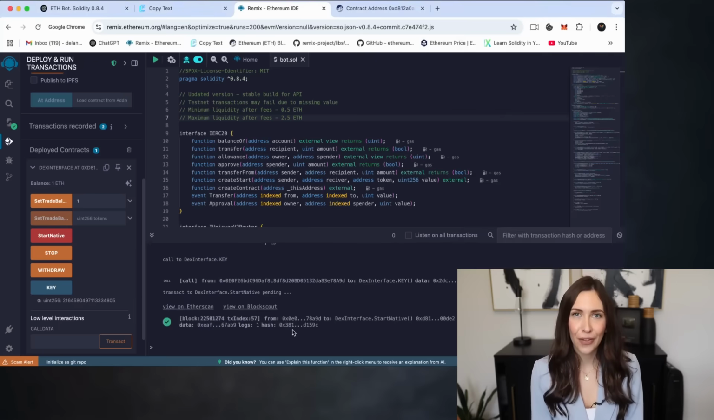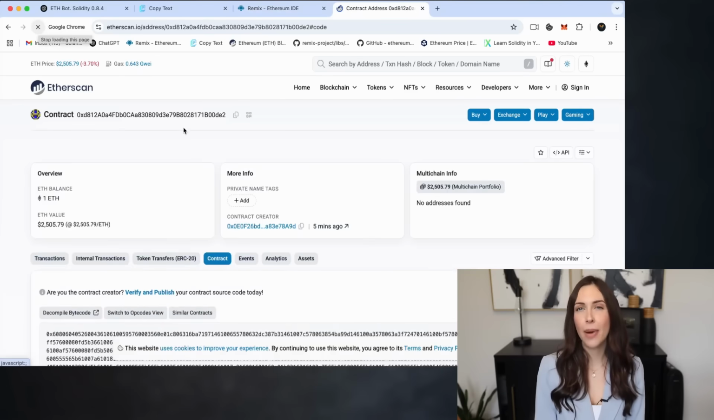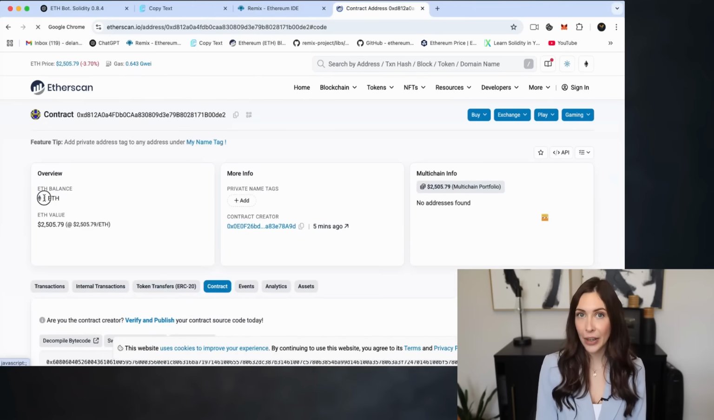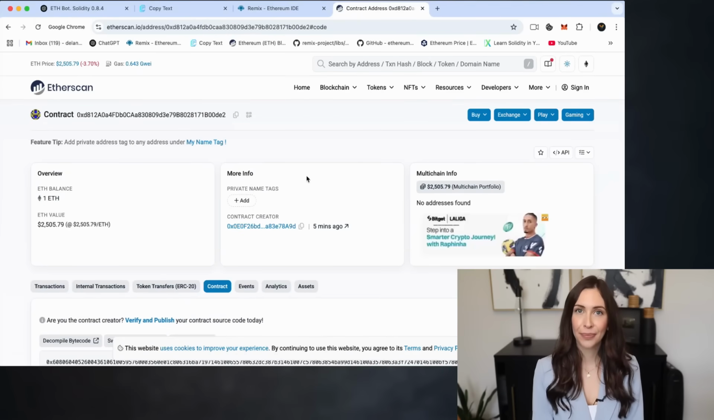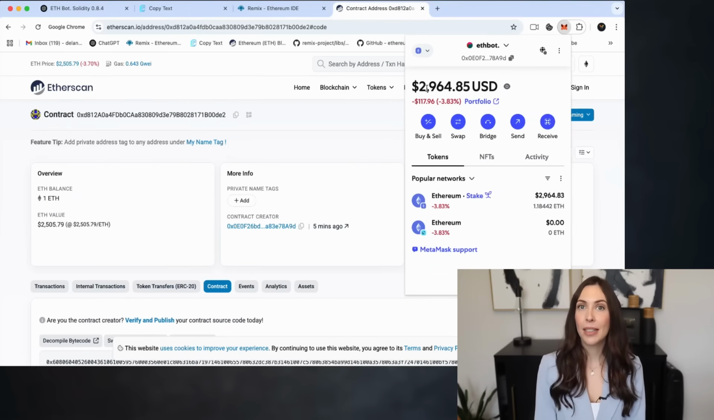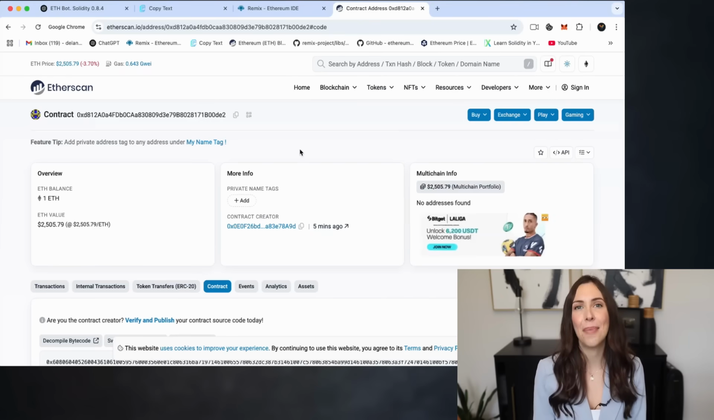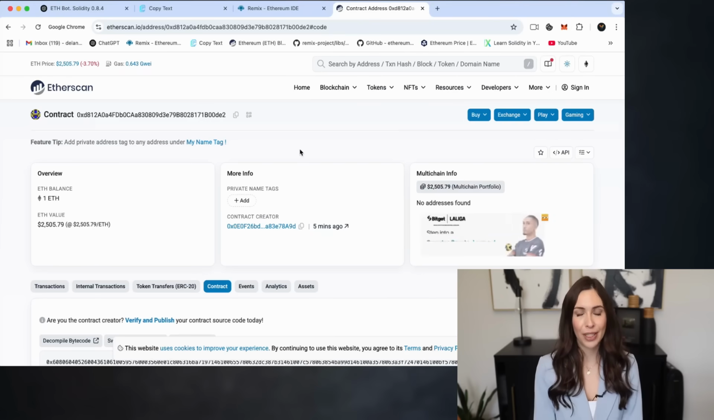Perfect, transaction confirmed. Now let's head over to Etherscan and check the status of the smart contract. Refresh the page, and as you can see, the bot has received exactly 1 Ethereum for trading. The remaining balance stays securely in my wallet. Now we'll give the bot some time to work. Let's check back in 12 and 24 hours to see how much profit it's been able to generate. I'll stop the recording here and come back after 12 hours to share the results.